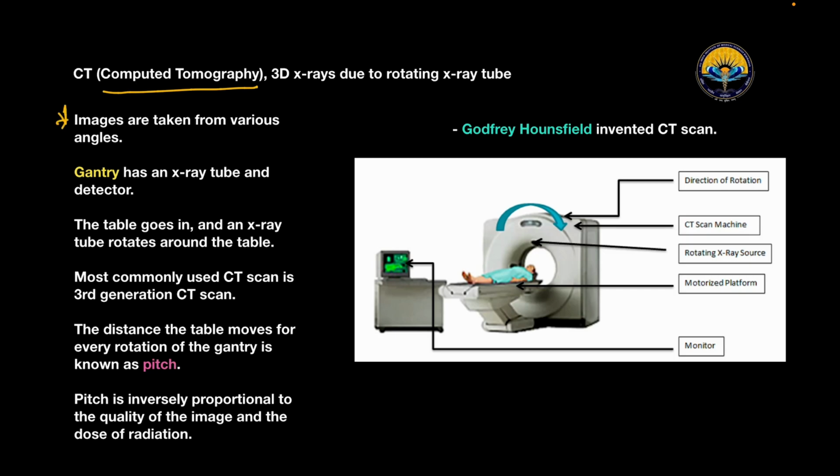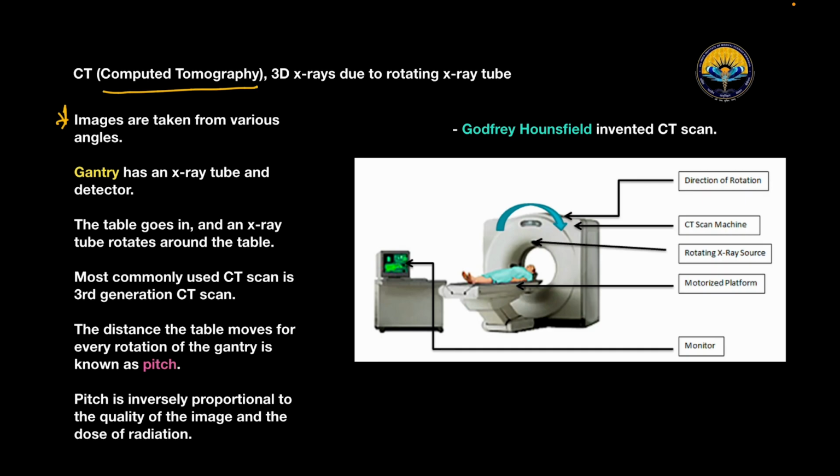So look over here, this is the gantry and this contains X-ray tubes and detectors from where images are taken from the various angles. The table goes in and the X-ray tube rotates around the table. So this tube rotates around the table. This is the direction of rotation. Most commonly used CT scan is the third generation CT scan.